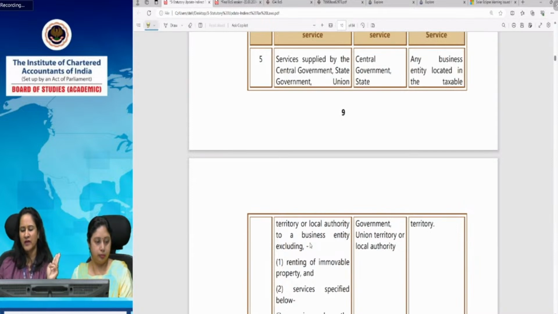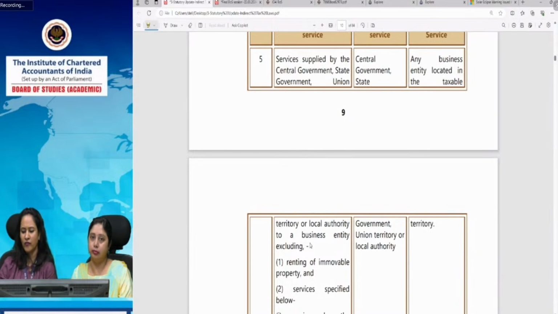So everywhere you can see wherever services by central government, state government, UT or local authority are there, these three services have been excluded: services by Department of Post, services by transportation of goods or passengers, and services in relation to aircraft or vessel.